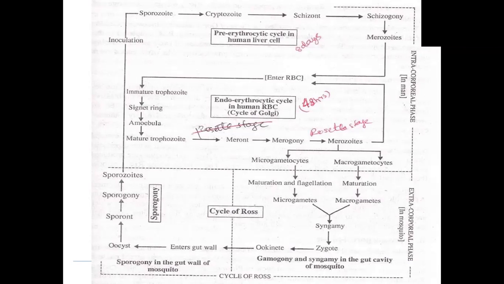Majority of them would be stationed in the salivary gland, and when the mosquito again bites a fresh, non-infected human being, it will release the sporozoites, and the asexual cycle, the cycle present in humans, which is also referred to as the pre-erythrocytic cycle and erythrocytic cycle together, will start.